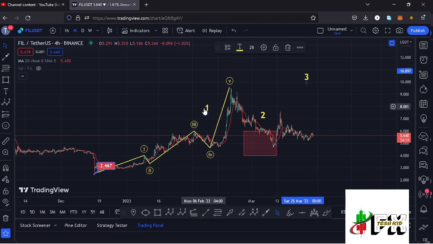fully peaked in the formation of a larger Elliott wave count 1, and that was after seeing a 5 wave structure in formation of this Elliott wave structure right here in yellow, having the wave 5 giving us a peak at around the $9.5 mark.